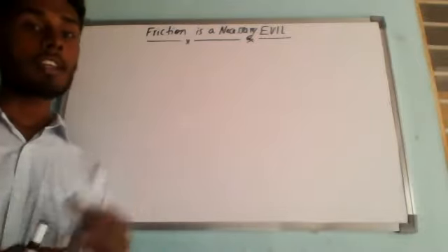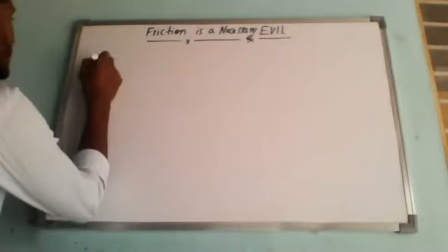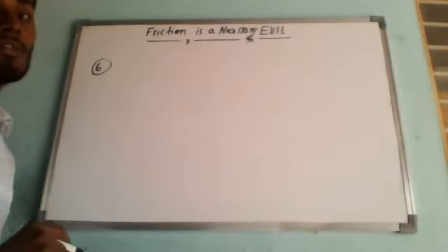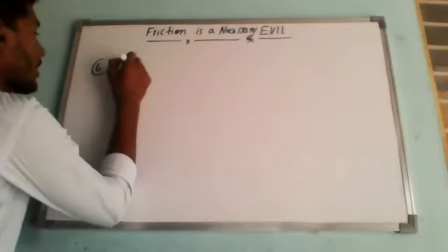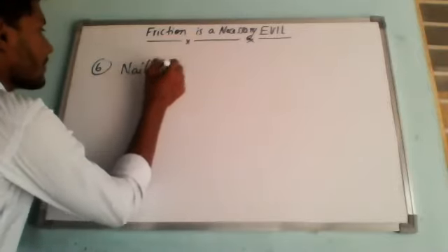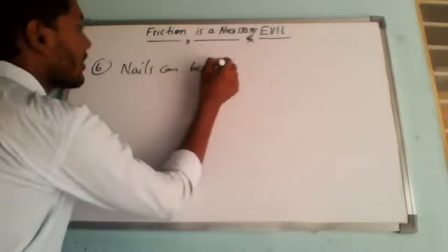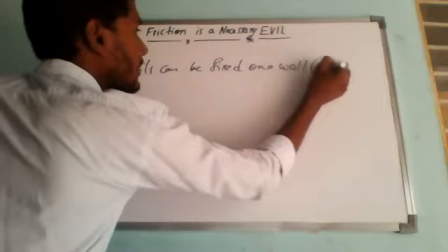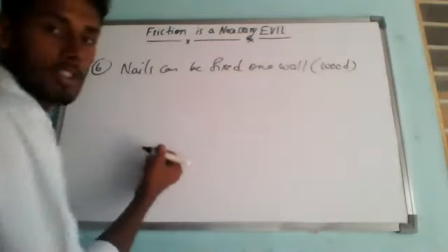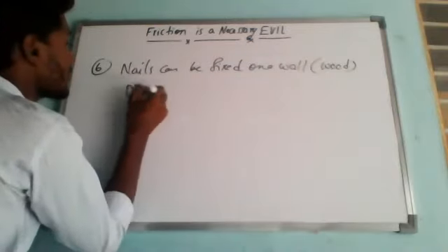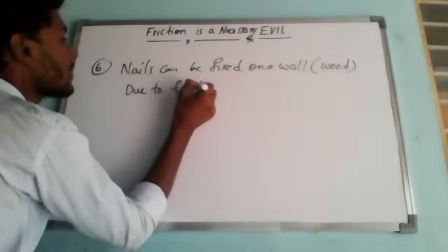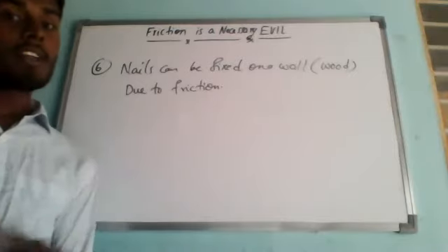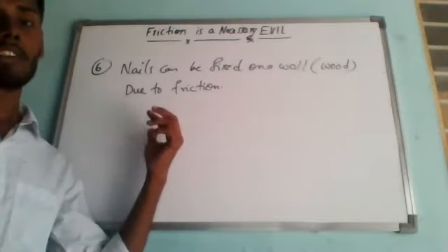Like that, the next advantage, the sixth advantage, is that nails can be fixed in a wall due to friction, or any kind of wall. Nails can be fixed on a wall or any kind of wood. If you want to put nails into wood, due to friction only it is possible. If not, nails cannot hold in a wall or wood. So we are able to fix nails in a wall due to friction.